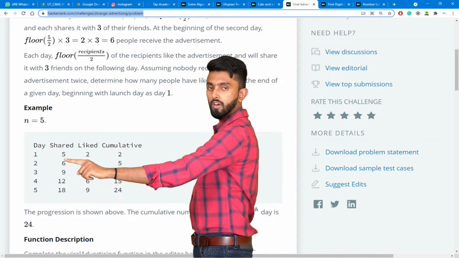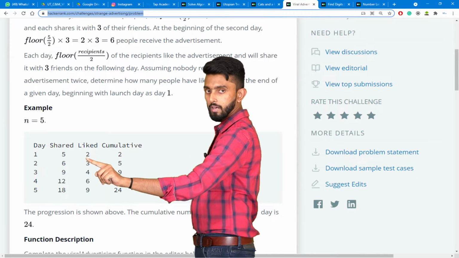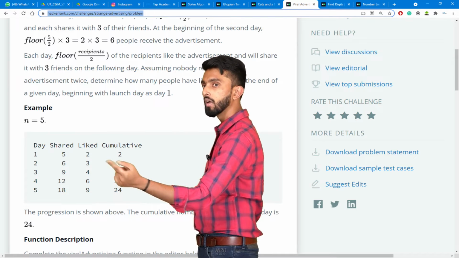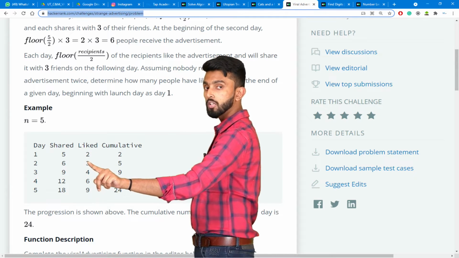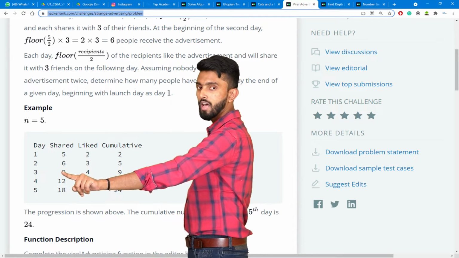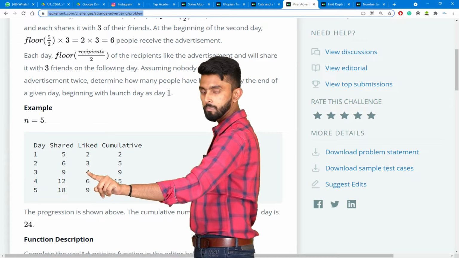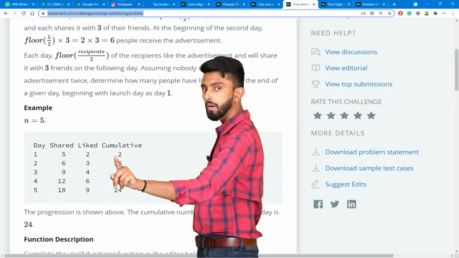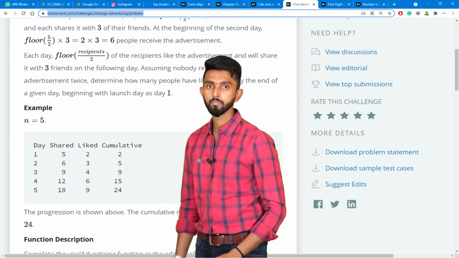First day it will be shared to 5 people. 2 people will like. So totally how many people have liked it? 2 people as of day 1. Now the 2 people who liked will further share to 3 each, which means day 2 there are 6 people it is shared. Half the people will like it. So totally how many people have liked by the time you are in day 2?